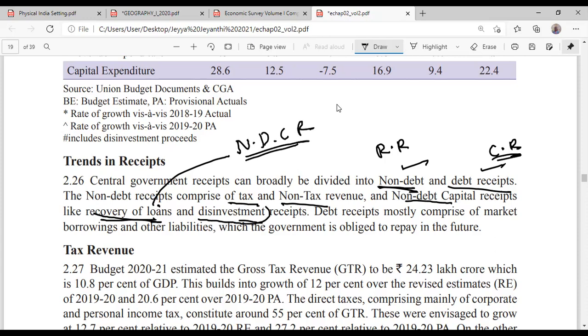I told you an example of disinvestment, right? Another example is recovery of loan.